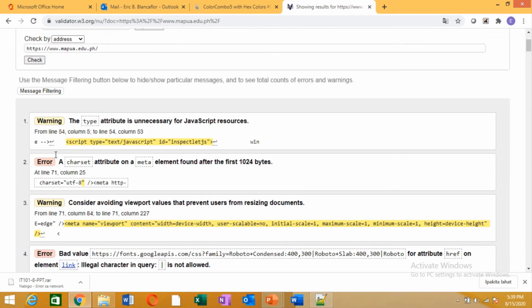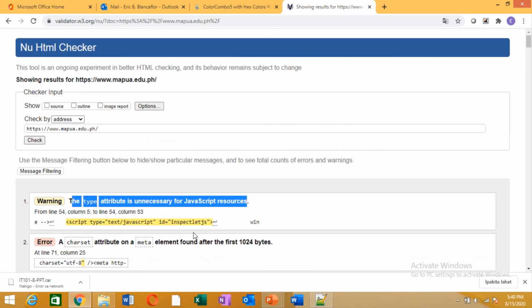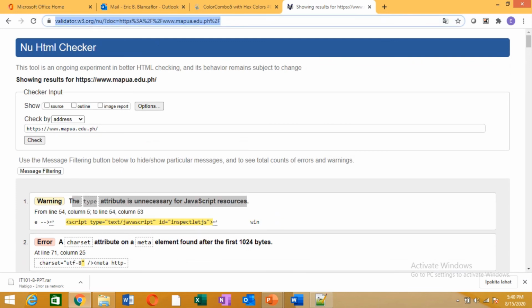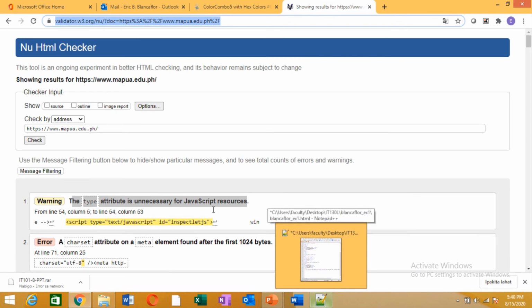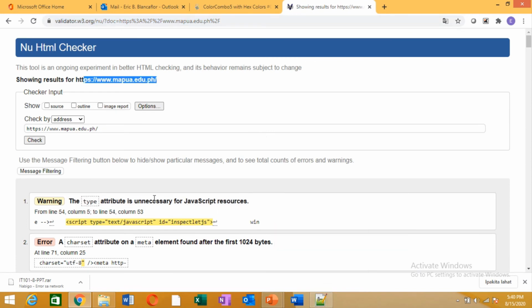Okay, and it also says if it's a warning, the classifications of the errors, specifically with the lines. Also, it has a recommendation on how to fix these errors that were detected by this tool, the W3C validator. I'm just presenting Mapua Edu PH as an example. I don't have any ill meaning by this. Anyways,